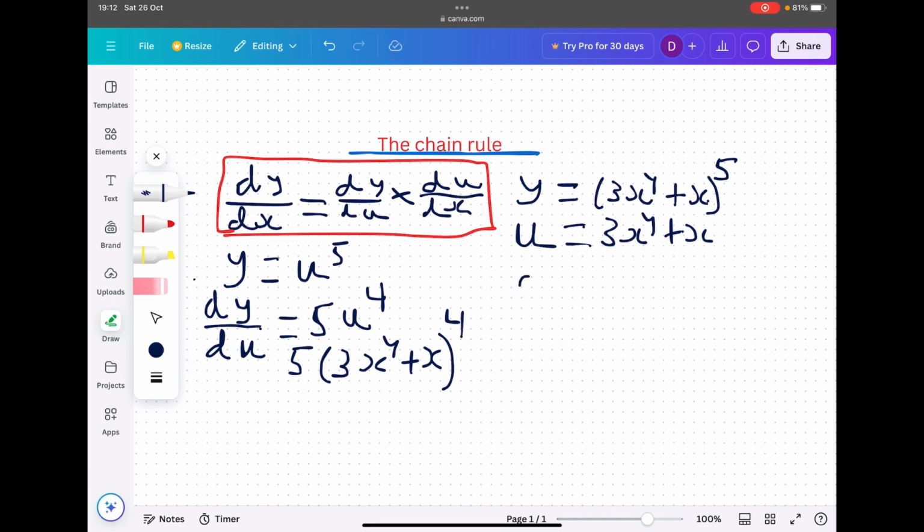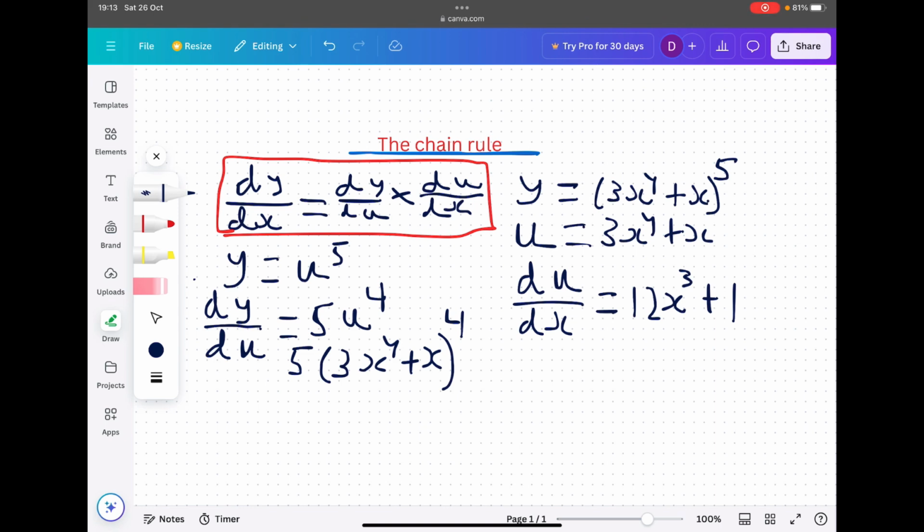If you differentiate u with respect to x, as you know from year 12 maths, you know how to differentiate polynomials. So you multiply by the power and reduce the power by one. That'll be 4 times 3, which is 12. It'll be 12x cubed plus 1. Okay, so what about the next bit?